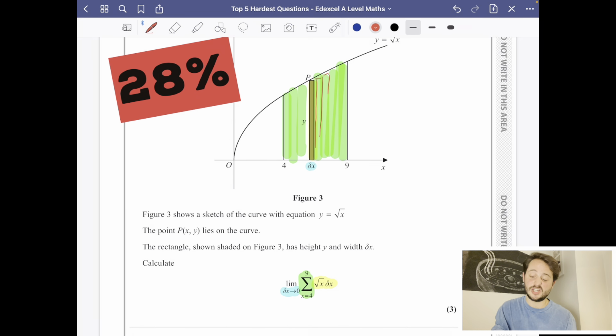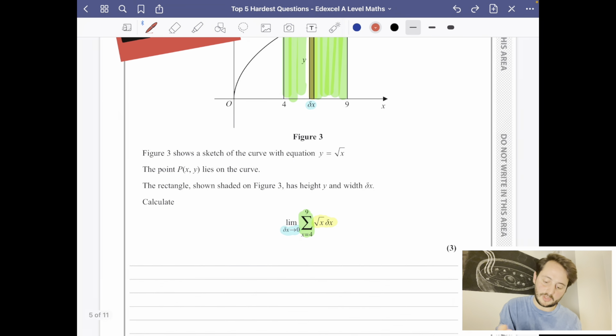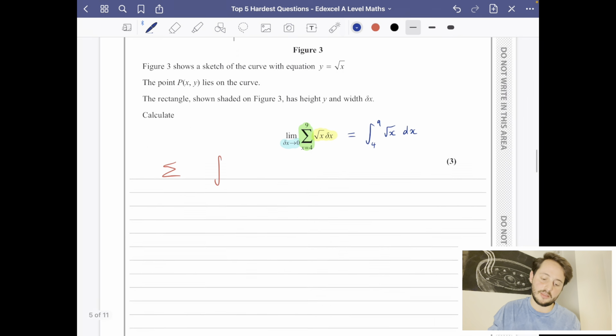And so this is actually just an integration question in disguise, and I was not happy to see this one because I really felt like it was very unfair. But interesting side note, this sigma notation is the discrete version of summing things up. This notation is the continuous version of summing things up. So actually, this bit that we've got written here is just going to be the same as the integral between 4 and 9 of the square root of x dx. So that's all this question wants you to do, and I think that's why this is in the top 5.